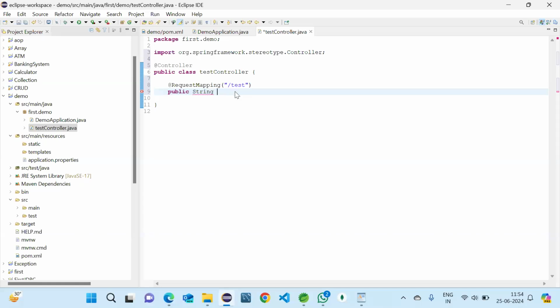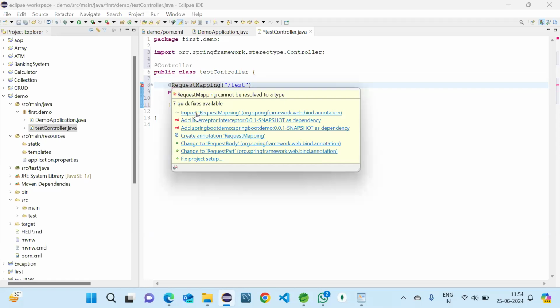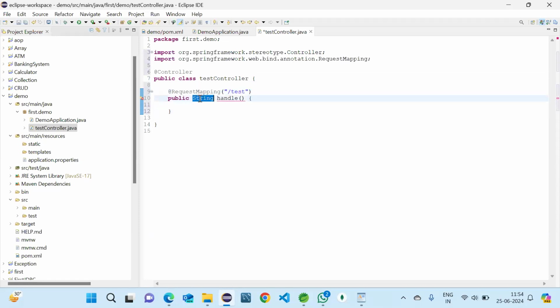So we know we can handle the request. The method name is handle for me. We know we can return JSON, or we can return a string also, because the type is string only. So I am just making it very simple. I'm just returning a string. So what I'm taking here, Spring.